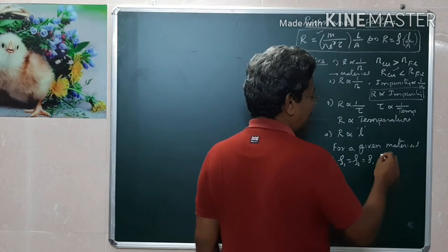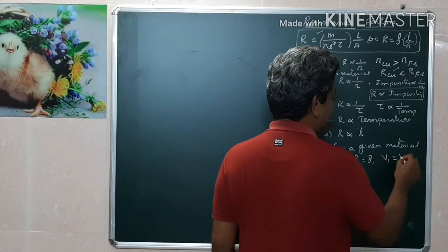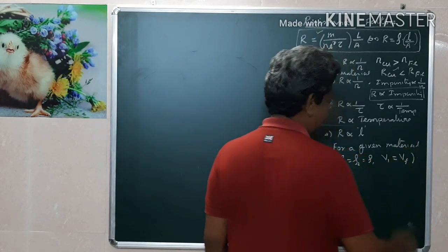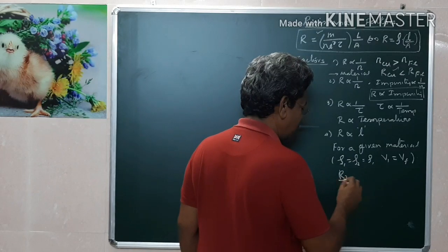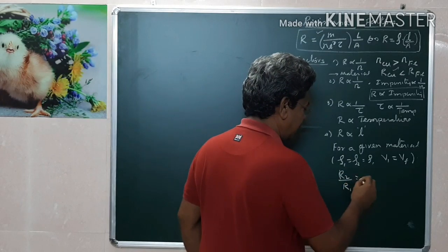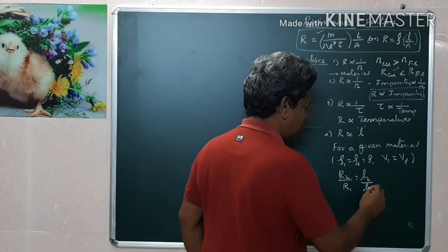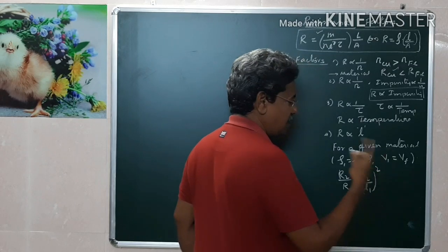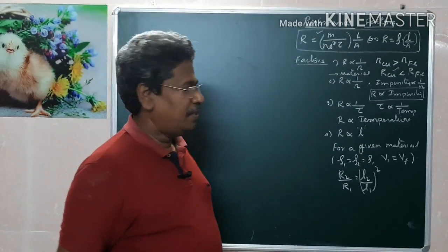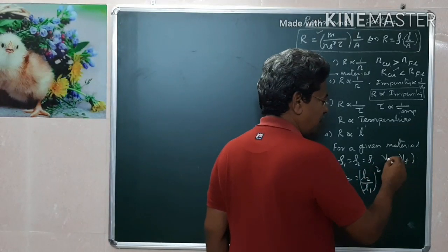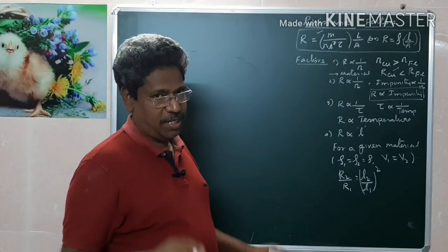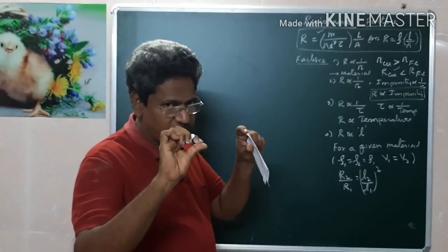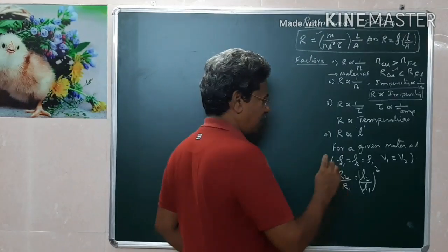For the same material, the volume in the initial stage and the final stage will be the same. In such a case, the ratio of the resistances R2 by R1 could be written as L2 by L1 whole square. Suppose it is a different material, then the volumes V1 and V2 will not be the same, and the formula is different. For the same material, if the length is increased, then the cross section will decrease. In such a case, this is the formula.